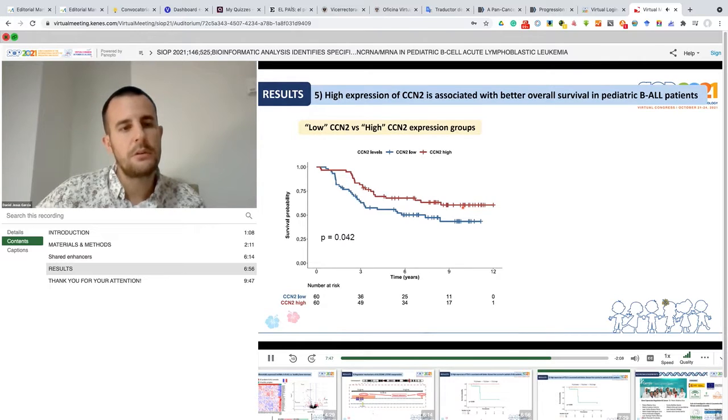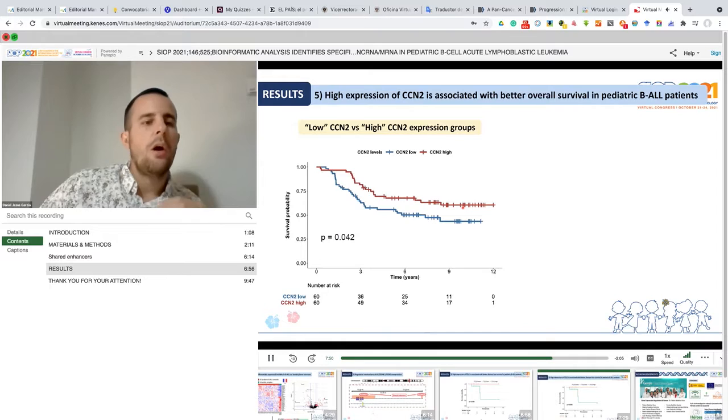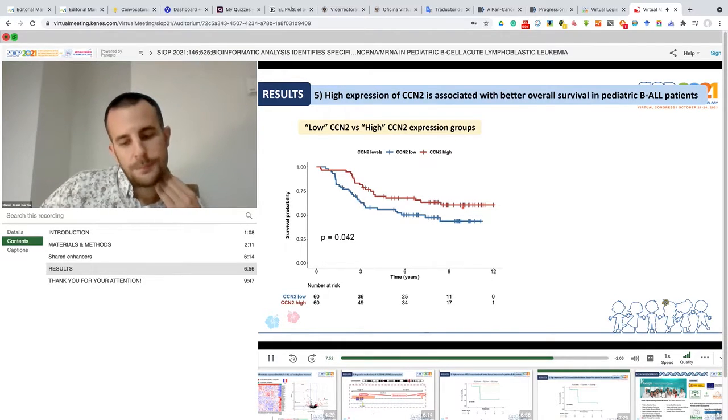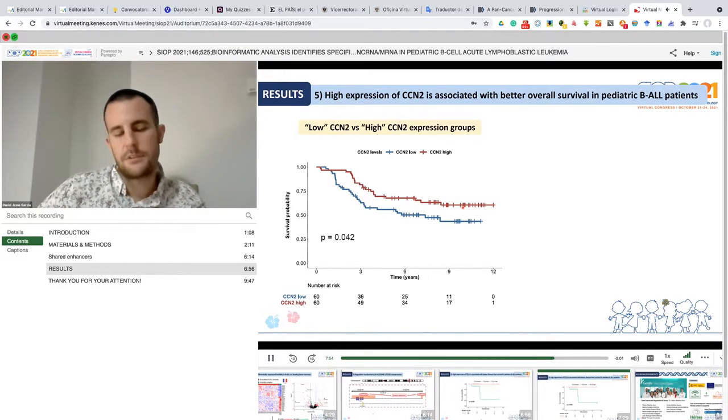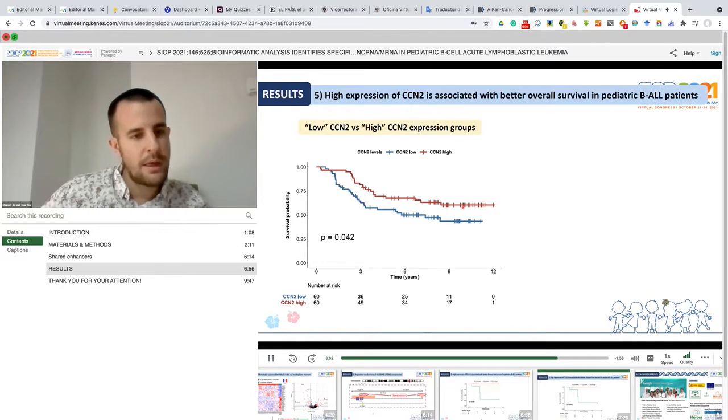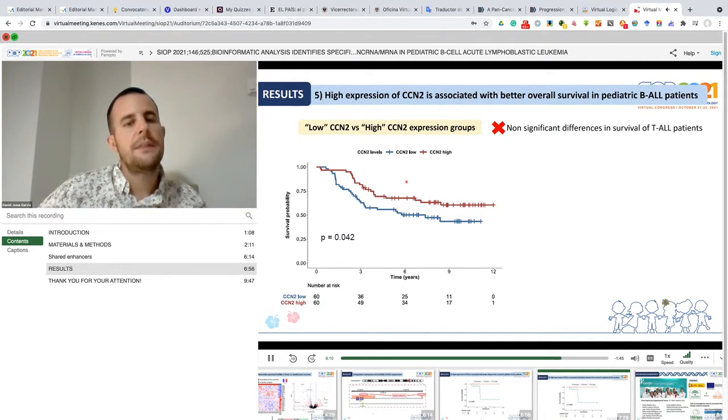Regarding our second pair that we obtained in our study, only in the case of FIFN2 we obtained a significant result. Those patients with high expression of FIFN2, the protein coding gene associated with the long non-coding RNA AL1-333-46.1, show a better survival. But we didn't obtain a significant difference in survival for TL patients.